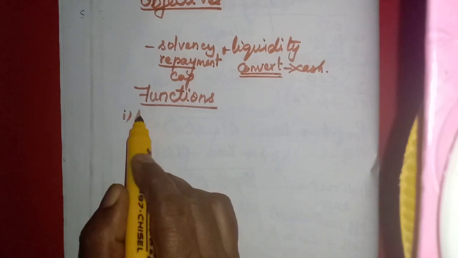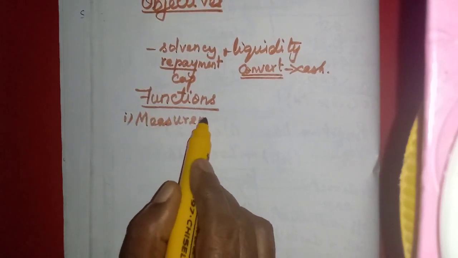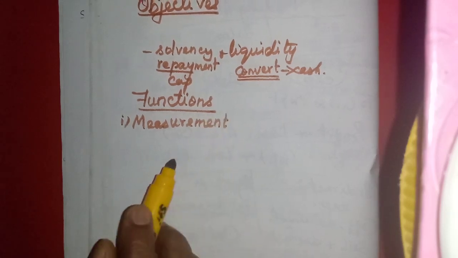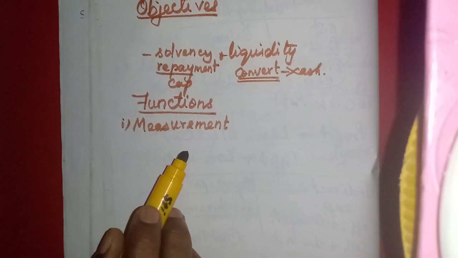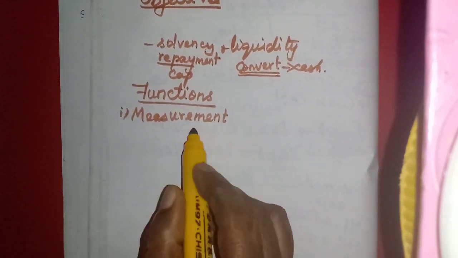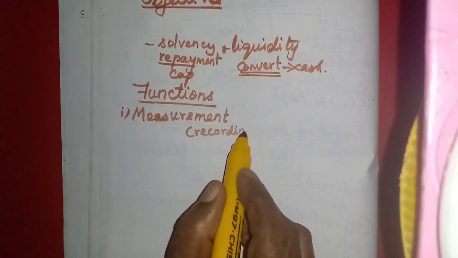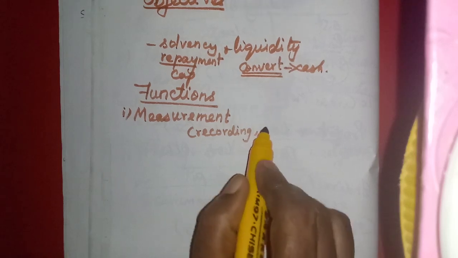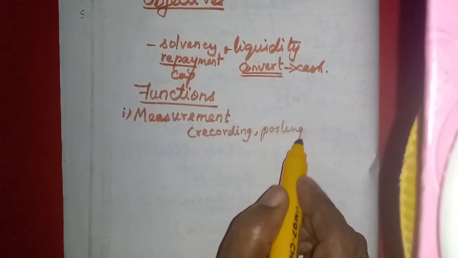The first one is the measurement. Measuring. In the definition, in the meaning we learned, isn't it? So what is the measurement? That means the systematic recording of transactions. Okay, that means recording. Then recording means they will record in the journal entries. Then they will post to ledger accounts. Okay, posting, balancing.